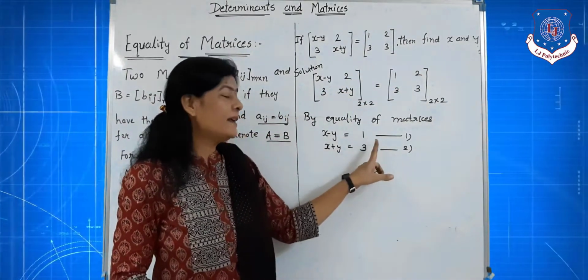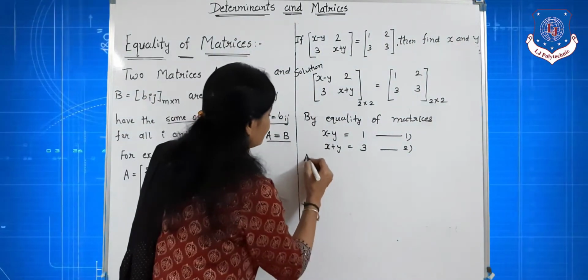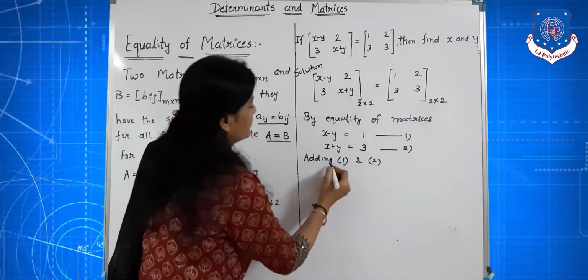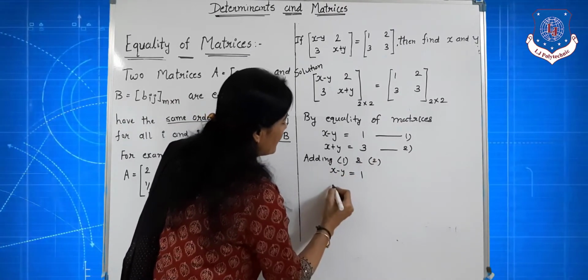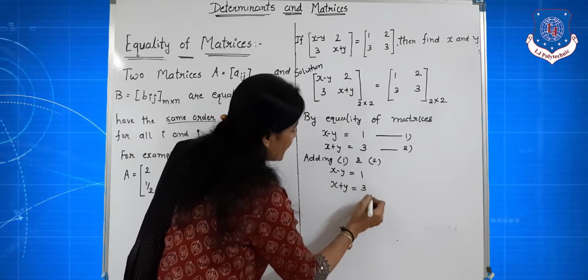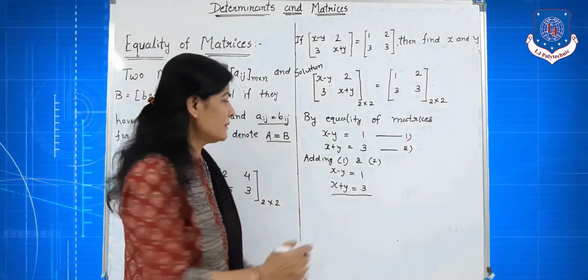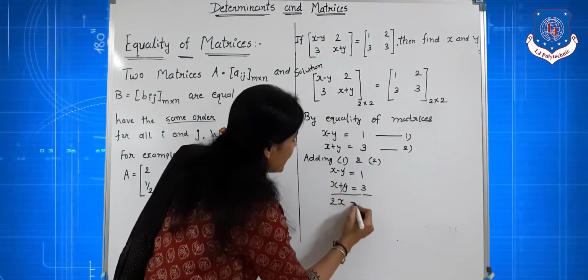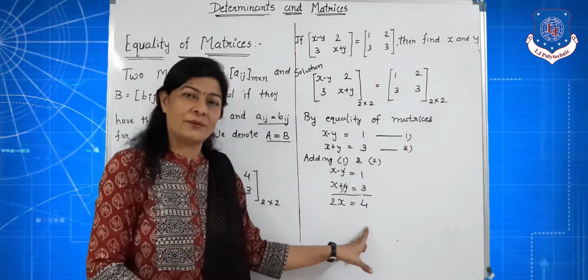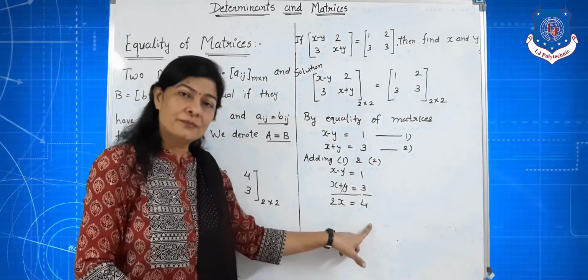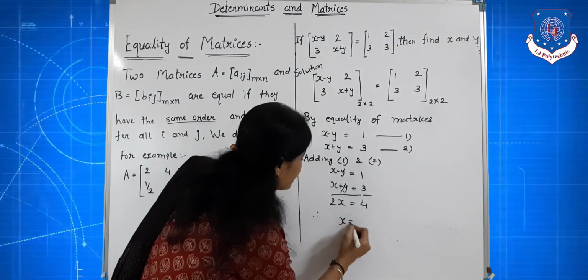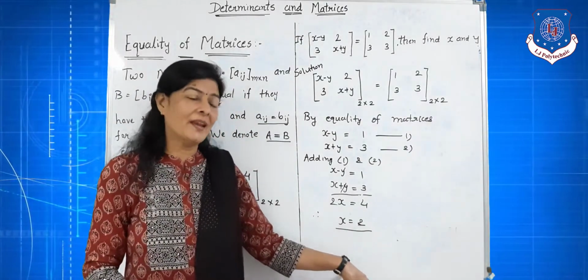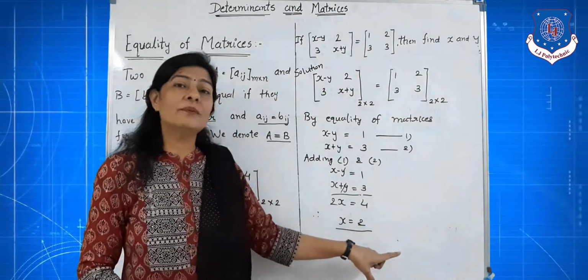So first, adding equations 1 and 2: x - y = 1 and x + y = 3. Now adding these two equations, minus y plus y cancels, x plus x gives 2x, equal to 1 plus 3, which is 4. Now 2x = 4, so x = 4 by 2, that is equal to 2. Clear? Now we have to find the value of y.